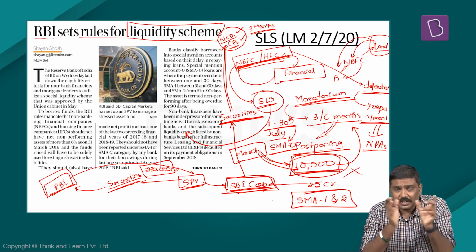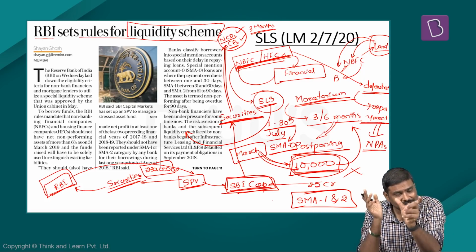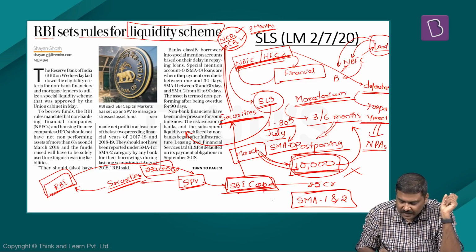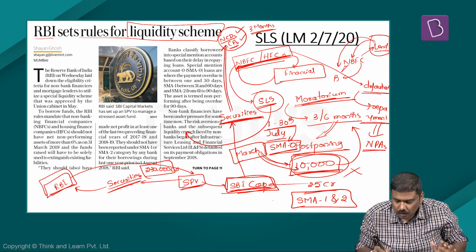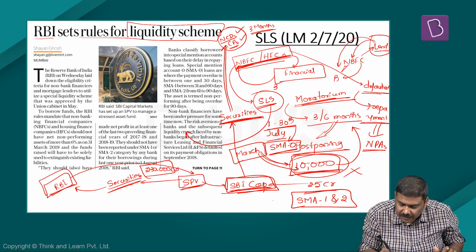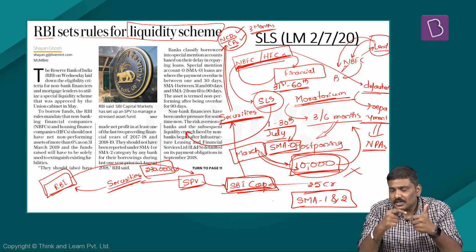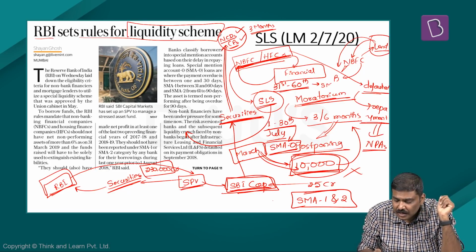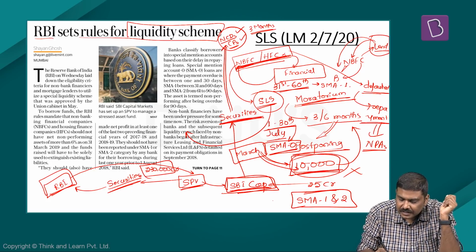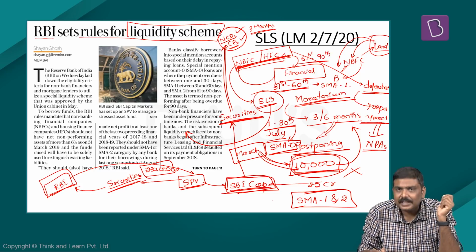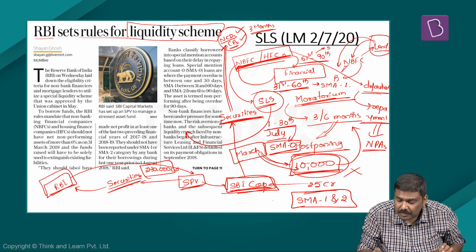I can understand this. If the default period is up to 30 days, then I'll be classified as a special mention account 0. And if the default period crosses more than 30, that is from 31st day to 60th day, then I'll be classified as a special mention account type 1. And if the default crosses 60th day, that is from 61st day to 90th day, then I'll be classified as a special mention account type 2.